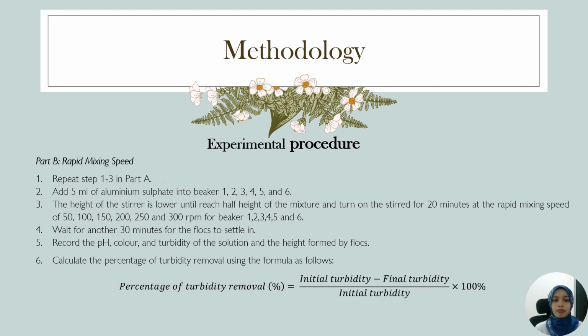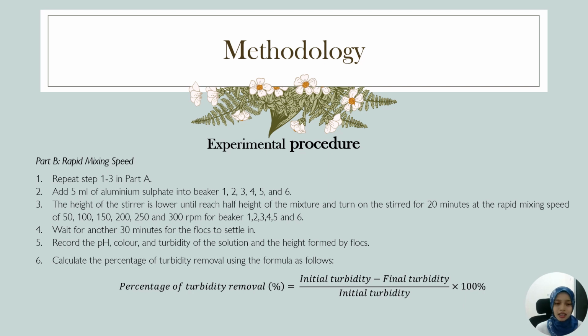For part B, which involves rapid mixing speed, repeat steps 1 to 3 in part A. Add 5 ml of aluminium sulfate into 6 different beakers. The height of the stirrer is lowered until it reaches half the height of the mixture, and the stirrer is turned on for 20 minutes at different rapid mixing speeds of 50, 100, 150, 200, 250 and 300 rpm for beakers 1, 2, 3, 4, 5 and 6.